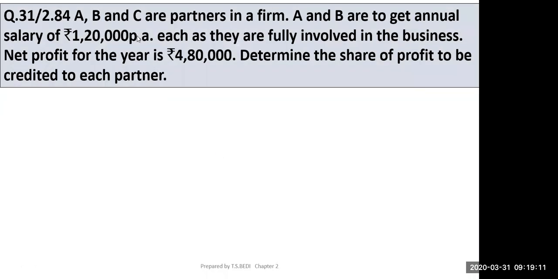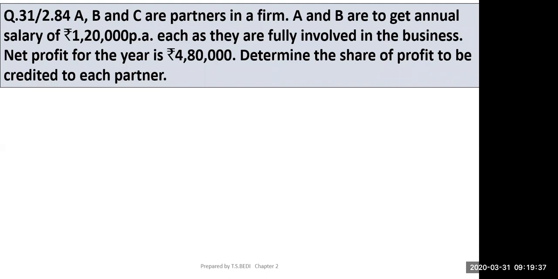Let's do this question. This is question number 31, page number 2.84. A, B and C are partners in a firm. A and B are to get annual salary rupees 1,20,000 per annum each as they are fully involved in the business. Net profit for the year is 4,80,000. Determine the share of profits to be credited to each partner.